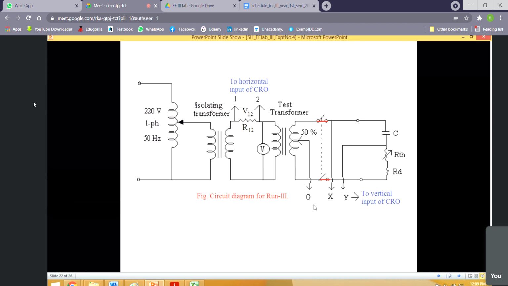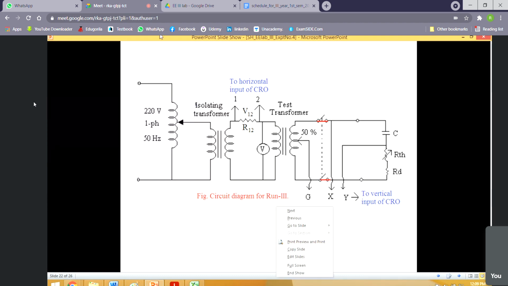Now, if you can remember the instruction sheet, when we ran this same circuit for run 2, we had to find out the phase difference between two waveforms, two voltages. Then we gave VGX to the x-axis and VGY to the y-axis. Now we want to plot the hysteresis loop. So we shall give VGY to the y-axis with the condition that VGY should lead VGX by 90 degrees, and we shall give V12 to the x-axis.